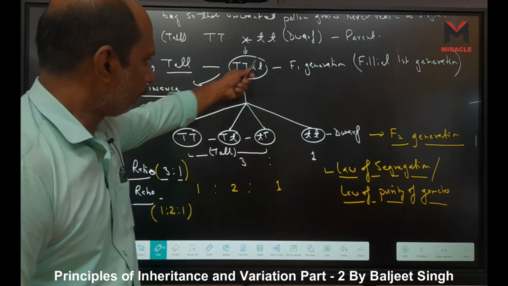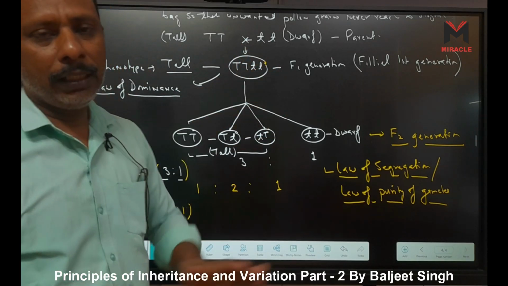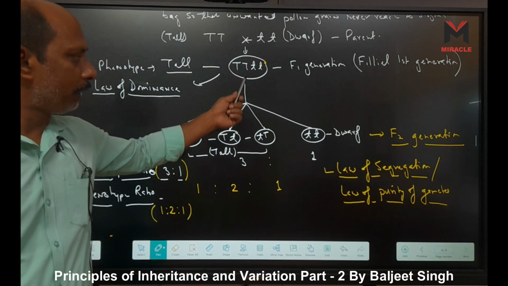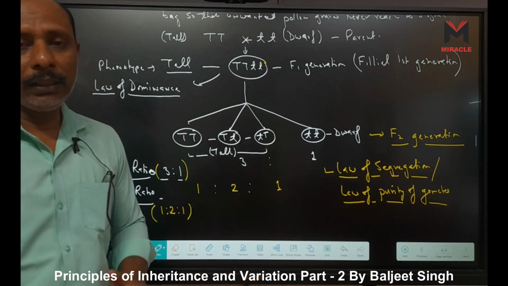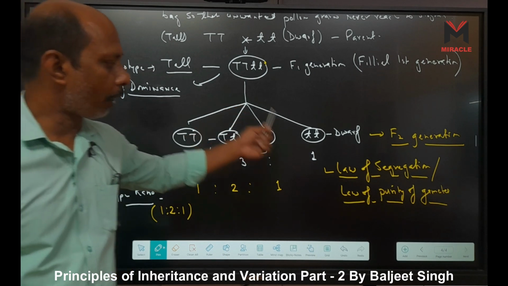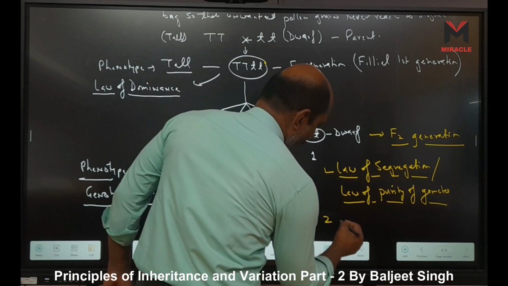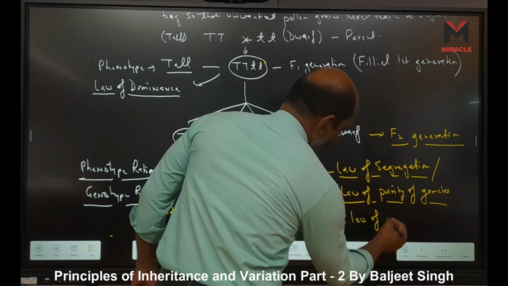In the F1 generation they are present together, but they do not disturb each other and are not intermingled. So the gametes segregate in their pure form. This is also called the law of purity of gametes, and it is the second law of inheritance.